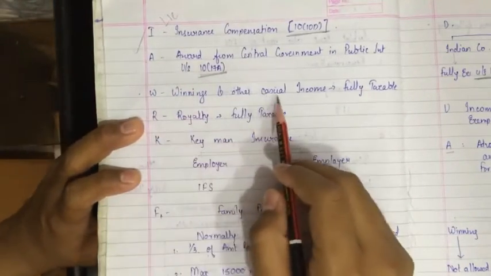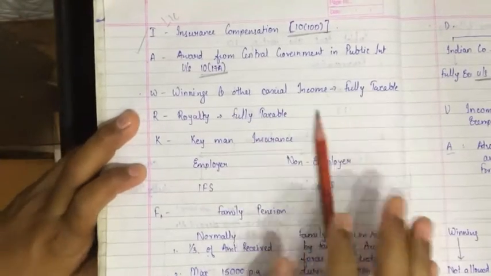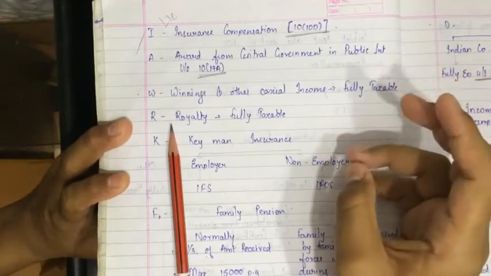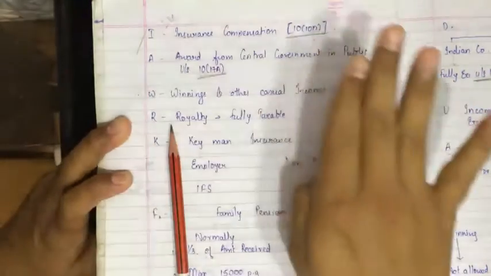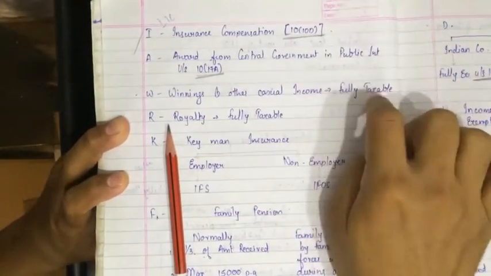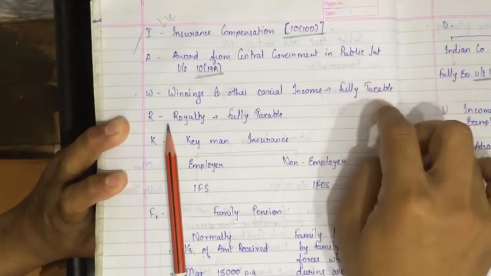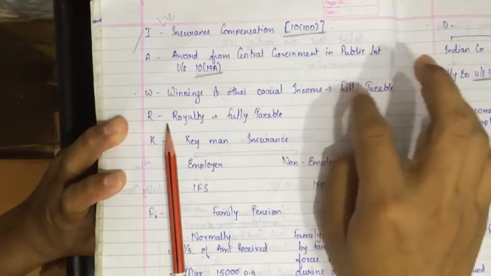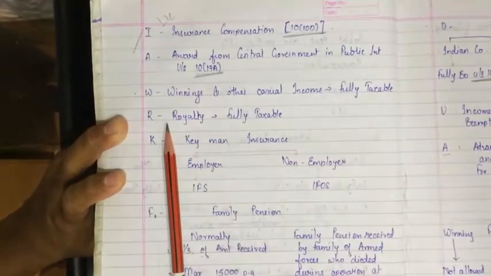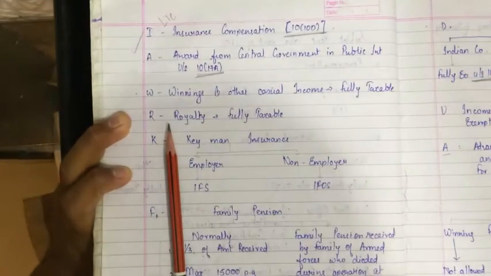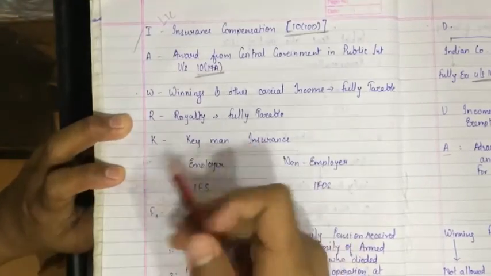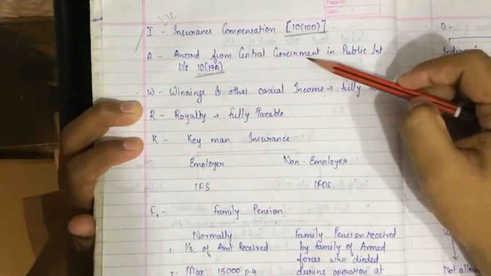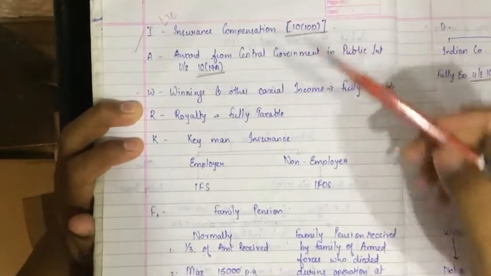W. Winnings and other casual incomes are fully taxable. Winnings and other casual income means lottery, gambling, card games, betting, all are fully taxable at a flat rate of 30%. Please write at a flat rate of 30%. I hope you have written awards also and winnings also.